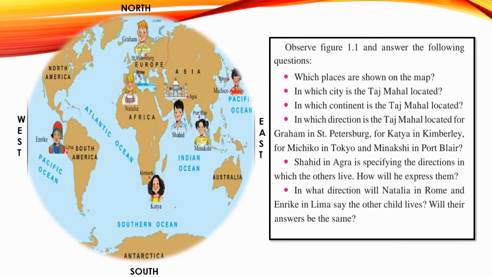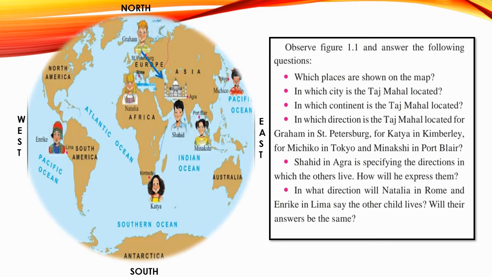Now students, observe the given world map. What can you see in this map? We can see different places. Here, we can observe 7 continents and 5 important oceans in the world. We can also see some boys and girls belonging to different places. But what are they doing here? Students, these boys and girls are giving answers to the given questions. You also observe the map carefully and try to answer the given questions.